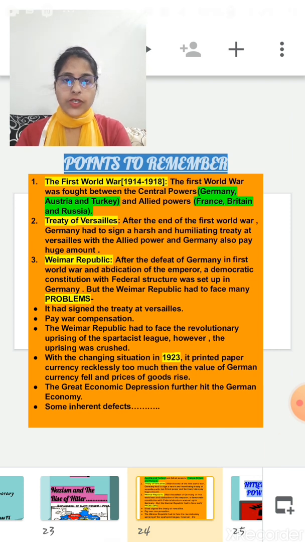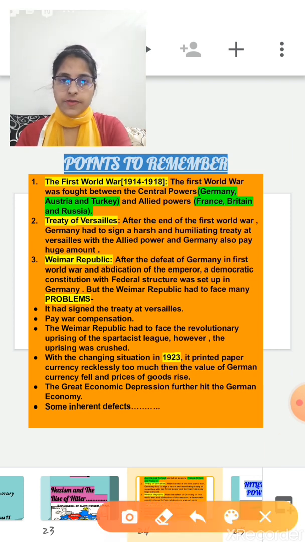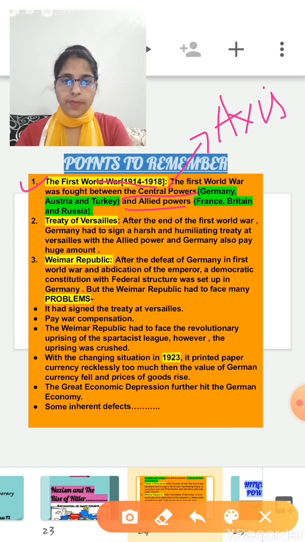So here are the points to remember. First, about the First World War. The First World War broke out in 1914 to 1918, and this war was fought between the Central Powers and the Allied Powers. Central Power, that means the Axis power. Axis power consists of Germany, Austria and Turkey, and Allied power, France, Britain and Russia.